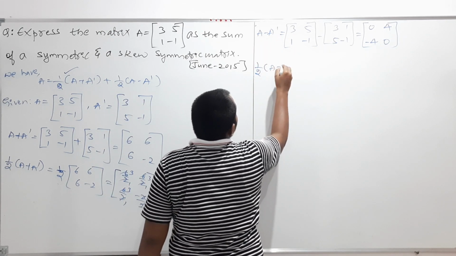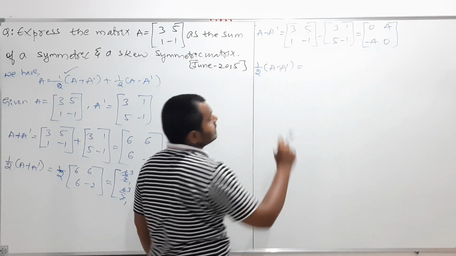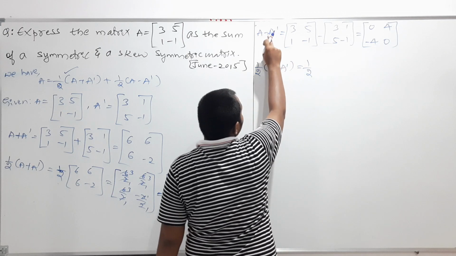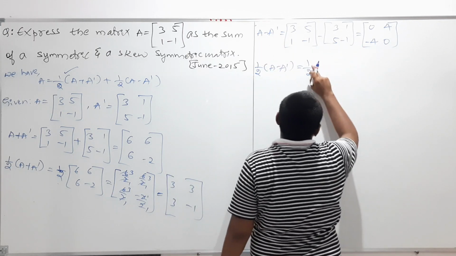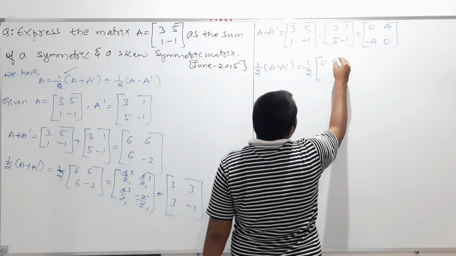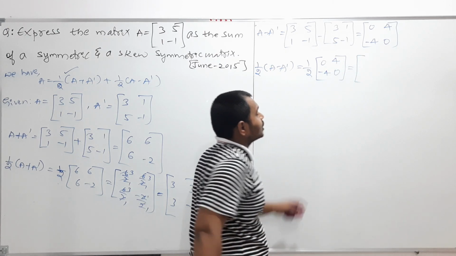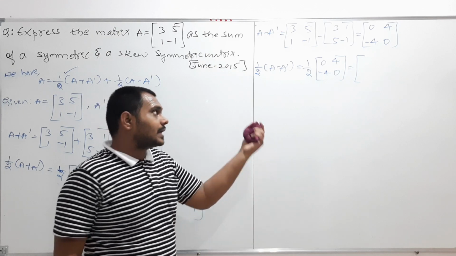So therefore half into A minus A transpose is equal to half into the matrix 0, 4, minus 4, 0. I multiply half to both sides, here also and here also. Again I should take the half inside the matrix.